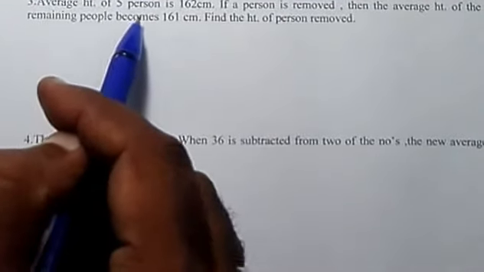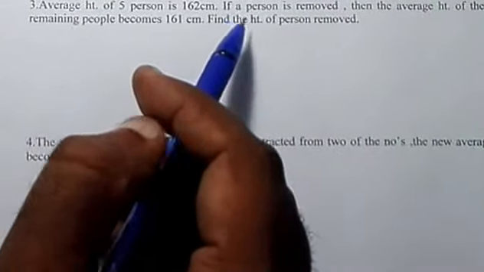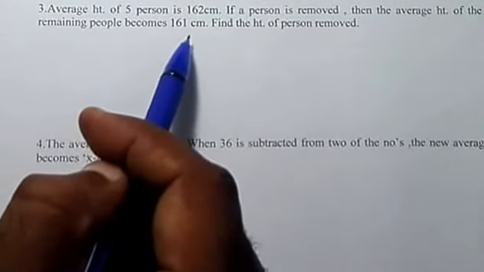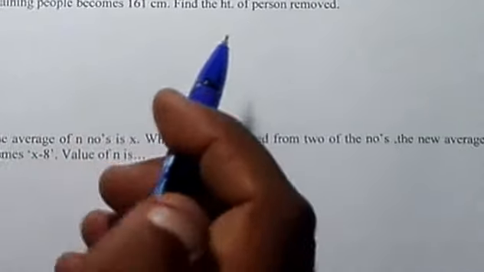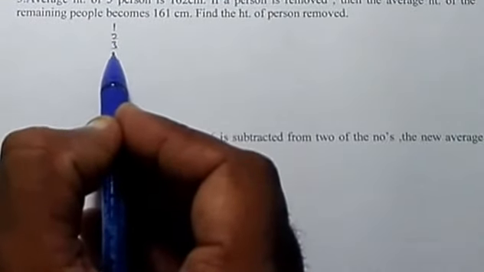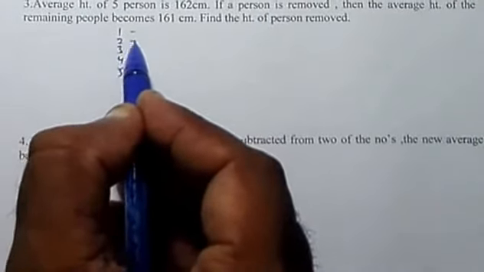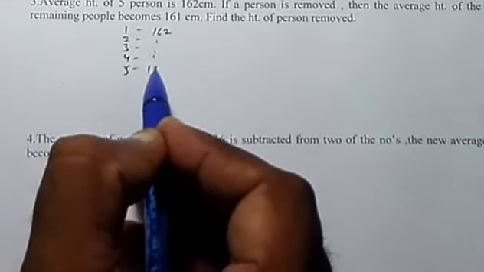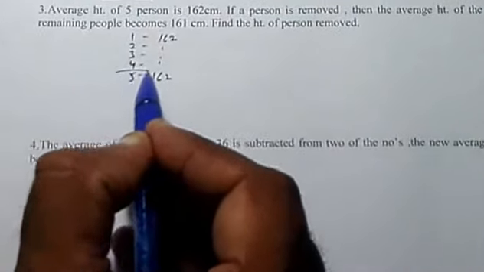The average height of 5 persons is 162 centimeters. If a person is removed, the average height of the remaining people becomes 161. Find the height of the person removed. So we have 5 persons, let us say 1, 2, 3, 4, 5. Their average is given as 162 each. One person is removed.